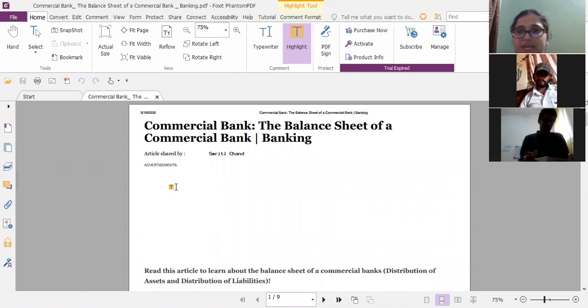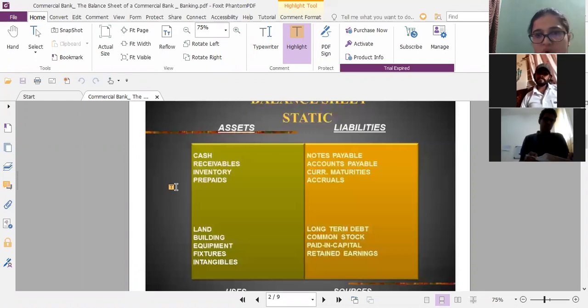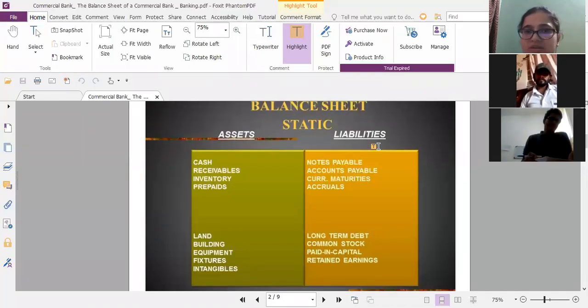So basically the balance sheet of a bank shows us whether the bank is running in profit or loss. So profit ಅಲ್ಲಿ ಇದೆಯಾ ಲಾಸ್ ಅಲ್ಲಿ ಇದೆಯಾ ಅಂತ ನಮಗೆ ಈ ಬ್ಯಾಲೆನ್ಸ್ ಶೀಟ್ ಇಂದ ಗೊತ್ತಾಗುತ್ತೆ. So there will be basically two columns like this, wherein you'll have assets, and the other column will be of liabilities, right? This is what a balance sheet is.